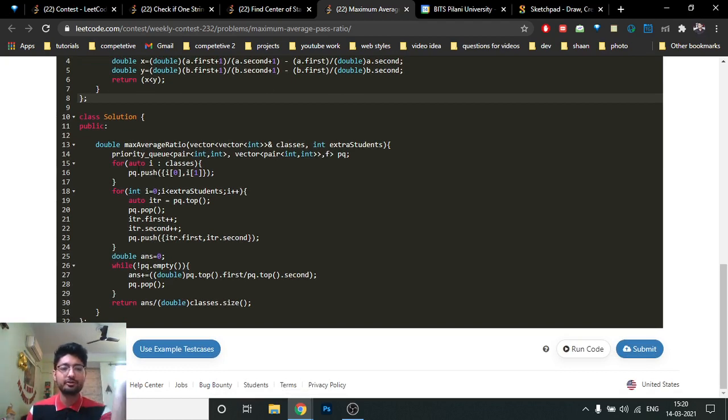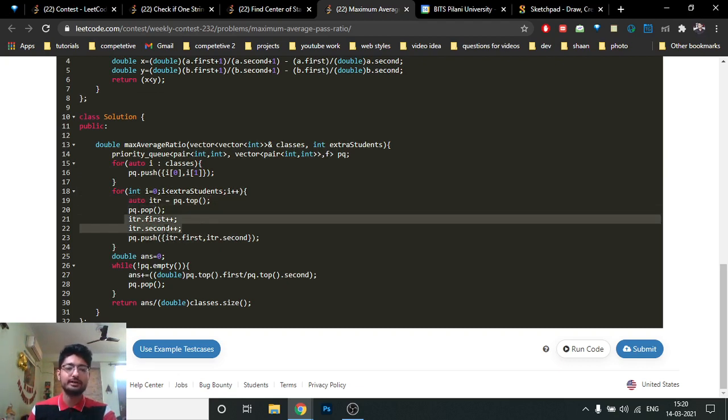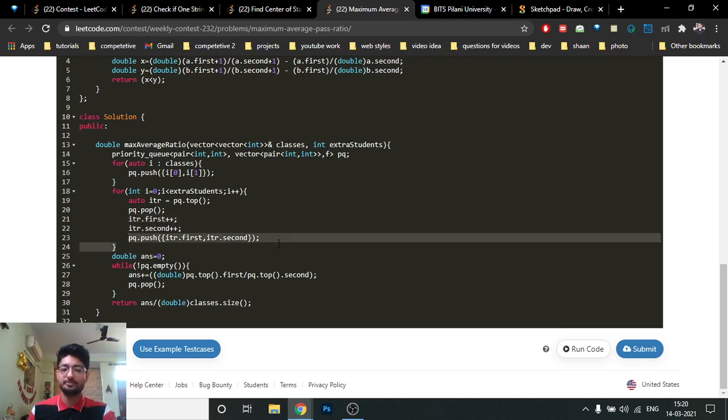And then according to that I will push all the classes into the priority queue first, then iterate over all the extra students, and because the top element is the one which will give the maximum delta, take out the top element, pop it from the priority queue, add 1 to the numerator and denominator, and again push it into the priority queue.